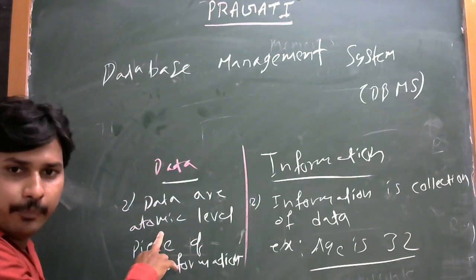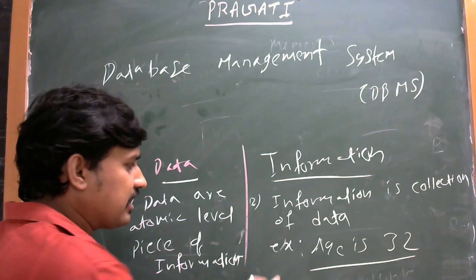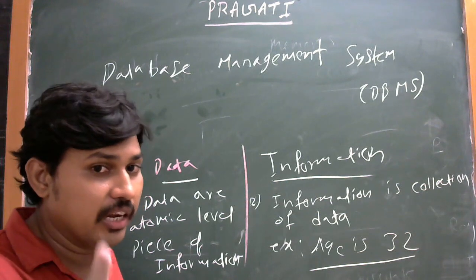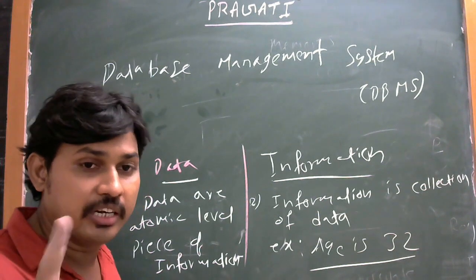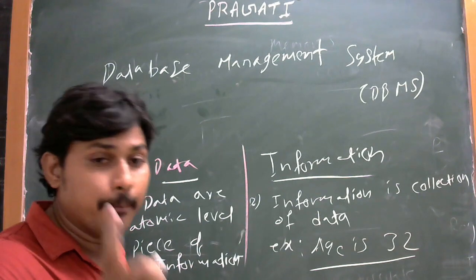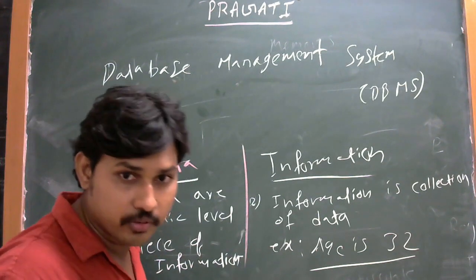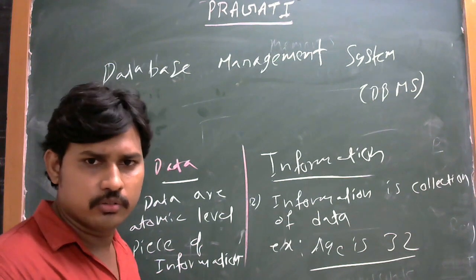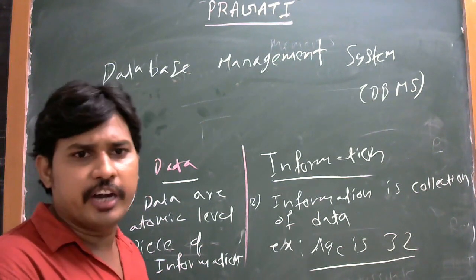That is an atomic level piece of information, and information is a collection of data. Example: age is 32. The information can be about a particular user, or a particular drive, or a particular organization. For example, you go to a university or college and see information regarding your syllabus.